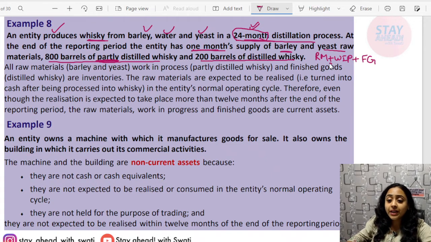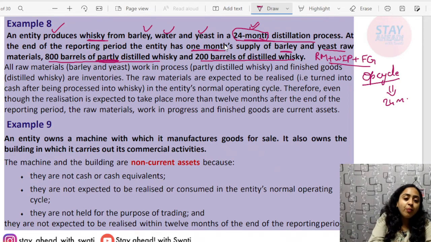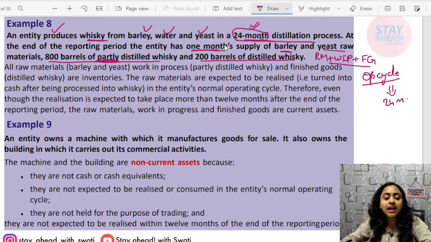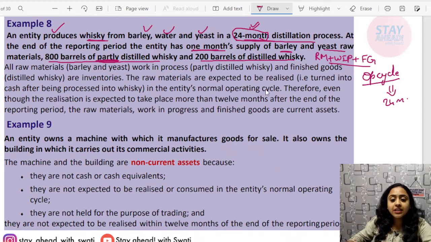So what is your operating cycle? Operating cycle is 24 months, because the normal process of converting the raw material to the finished products and getting the encashment is 24 months. Further, there is no debtor collection period given for the time being. All the raw material, that is barley, WIP, that is partly distilled whiskey, and finished goods, that is distilled whiskey, are inventories.